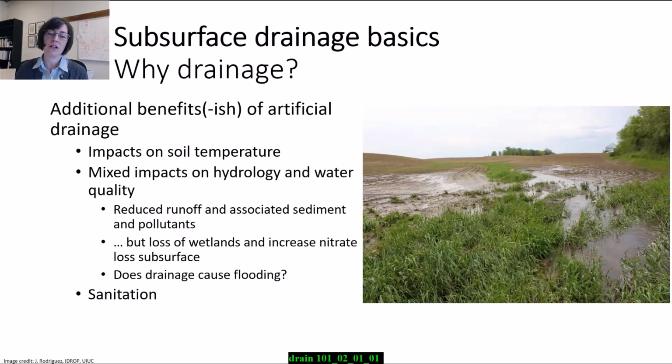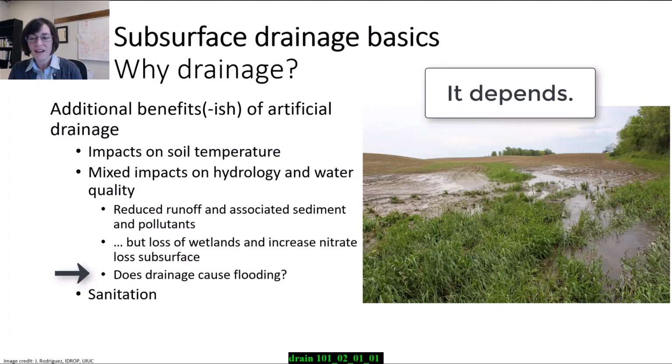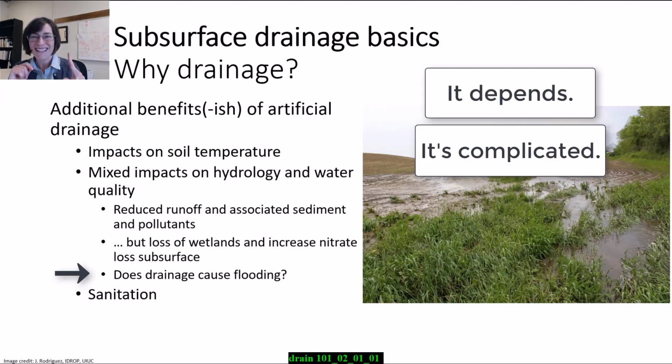Then there's always lots of questions about, does drainage cause flooding? This is a kind of a benefit-ish. This is a question that pops up every time we get flooding. And the answer to this question is twofold. One, it depends, and two, it's complicated, which aren't very good answers because they're kind of non-answers.